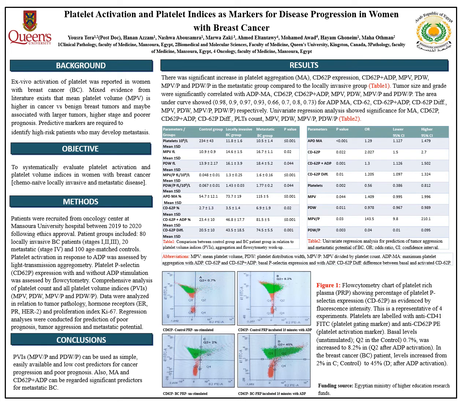In Figure 1, we show the percentage of platelet p-selectin expression using flow cytometry as evidenced by fluorescence intensity. This is representative of 4 experiments, and in control, you can see that the expression is increased to 8.2% following ADP activation, and in breast cancer patients, the levels have increased to 45% after ADP activation or stimulation.